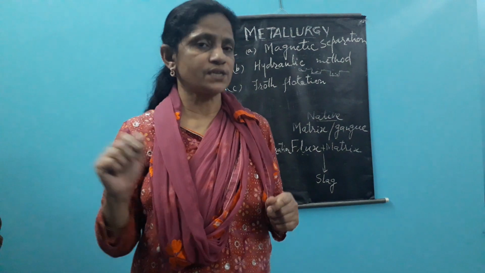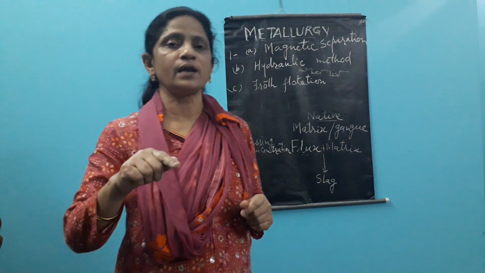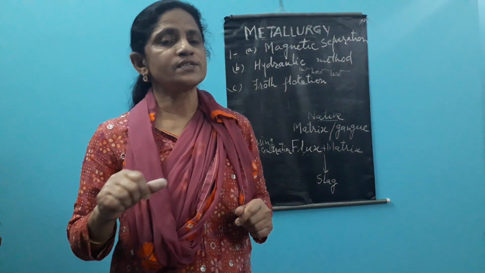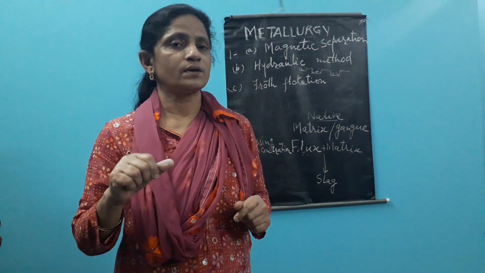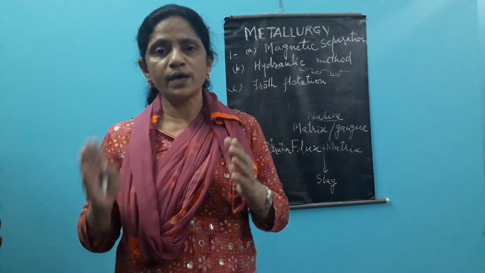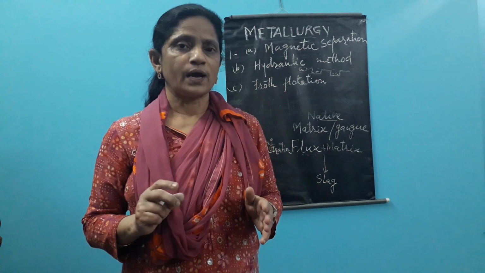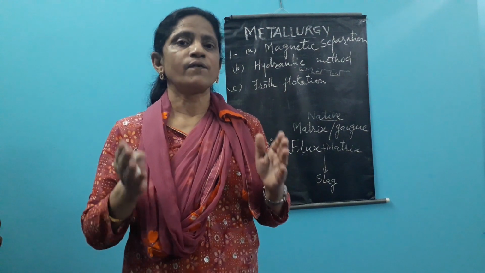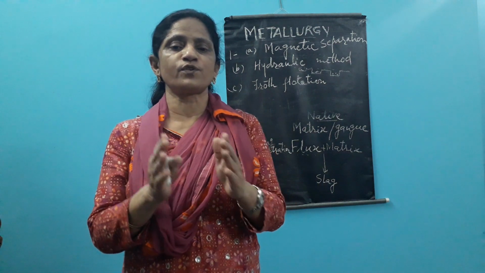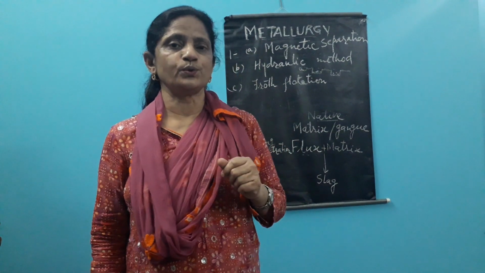But aluminium's extraction we have to do in detail, and when we do it in detail, at that time again I will put this point: what is the flux here, and what is the method of separation in aluminium's extraction. So here the flux is added, and we remove the remaining impurities, the so-called fused impurities. At the end of this treatment, we have dressed and concentrated ore, which is free from all the impurities.